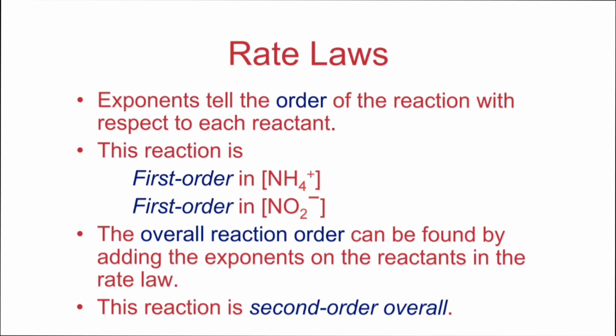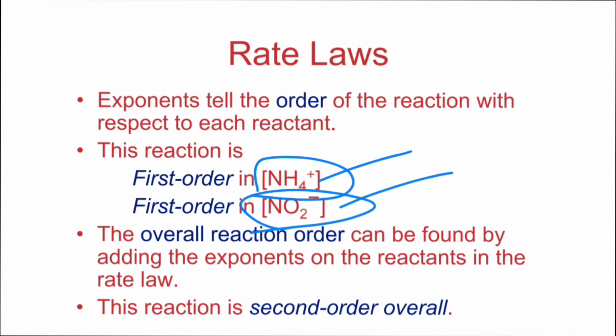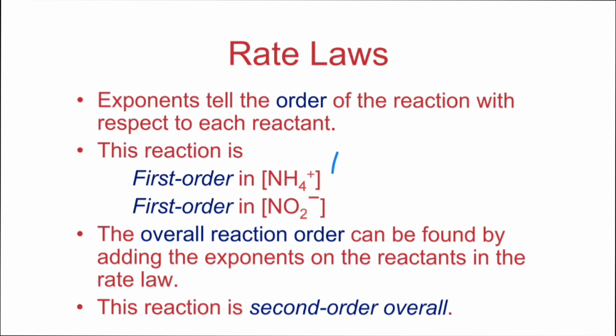According to the reaction we discussed previously, the rate is first order with respect to this, and also first order with respect to this, and the overall order will be 2. Because this is 1 and this is 1, adding all the orders gives us 2.